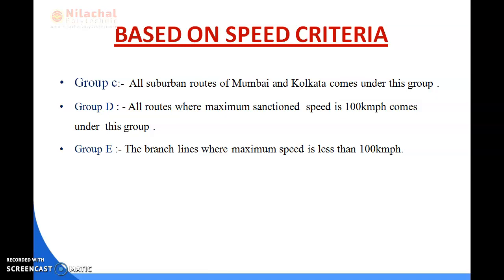Okay, so this is all about the speed criteria and the route. Basically you should remember the speed of the track.